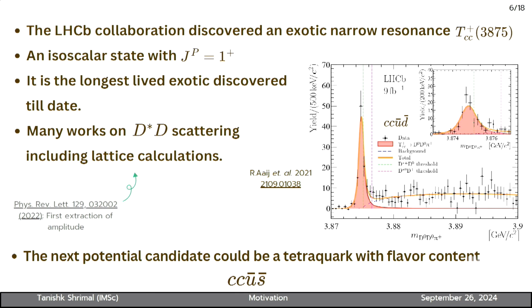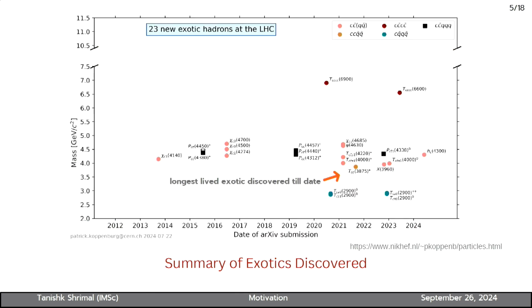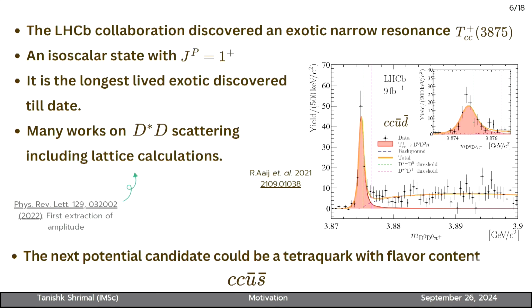Of all these exotic hadrons, one of the most recent and interesting is the T_cc 3875, and this is interesting because it is the longest-lived exotic until now.